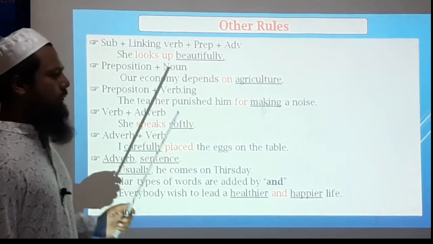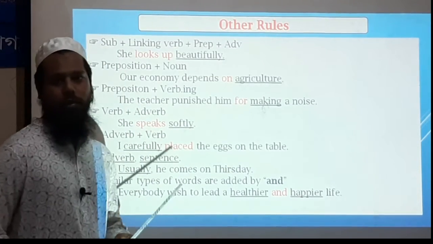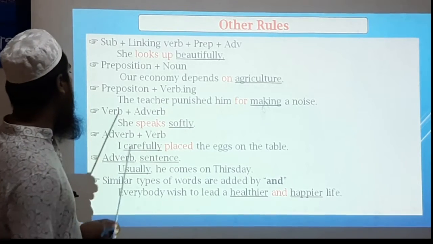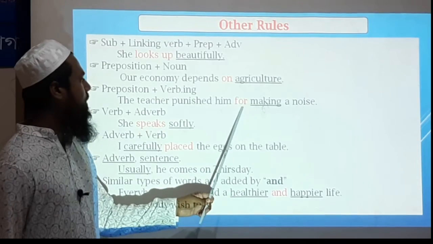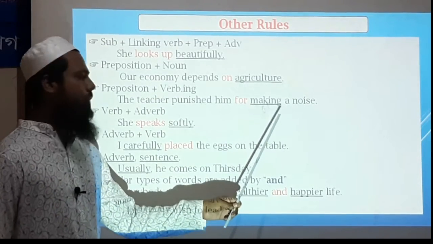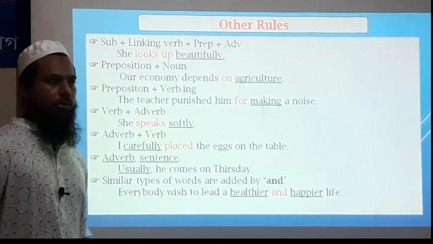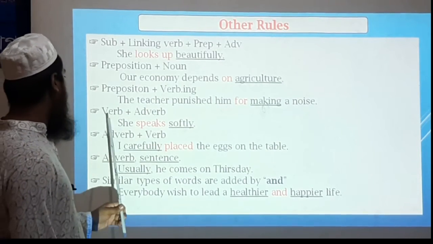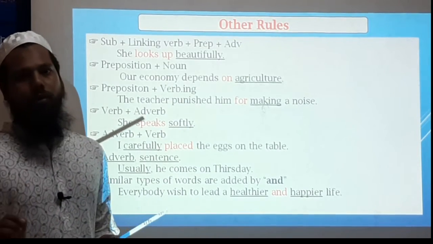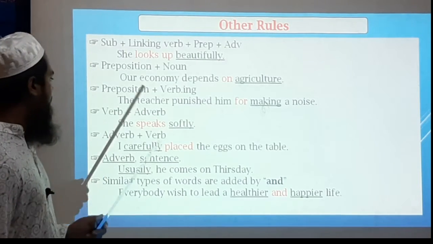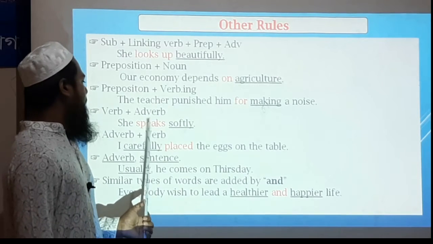And after a preposition, if we have a verb, it will be an ing verb, such as: the teacher punished him for making a noise. For is the preposition and making is the ing form of a verb. And we can also have an adverb after a verb. That means if a word modifies a verb, it will be an adverb, such as: she speaks softly.